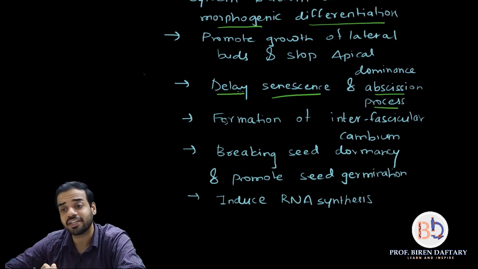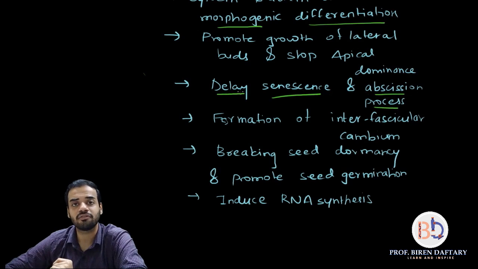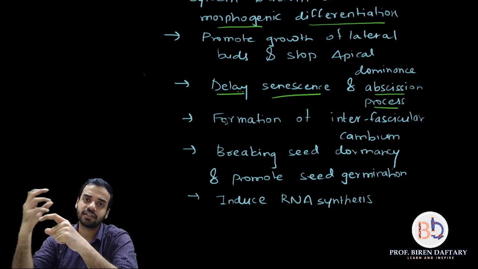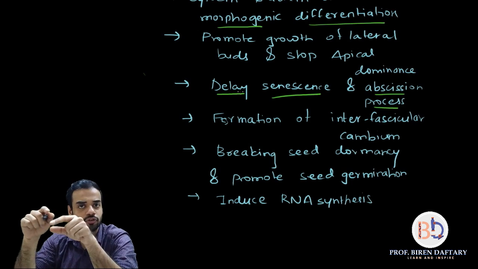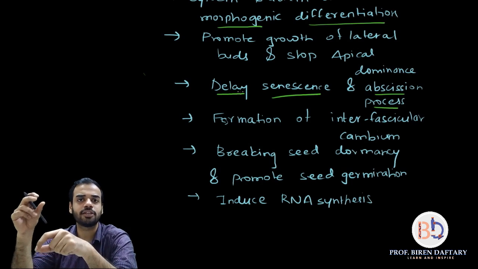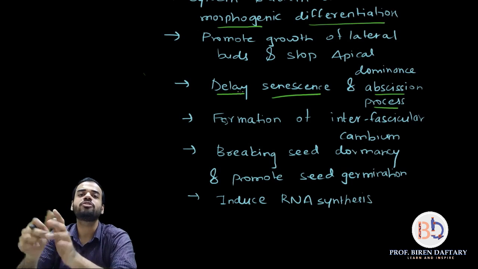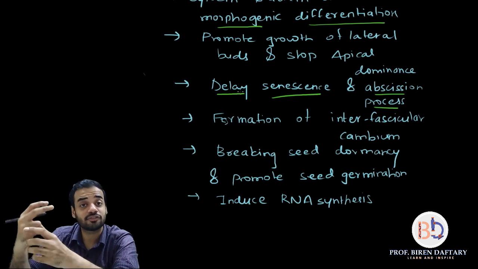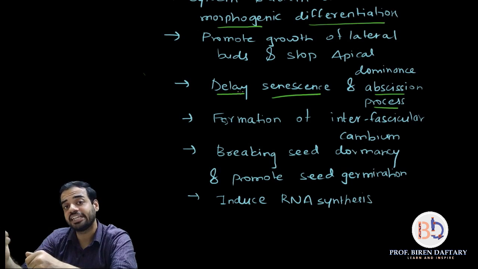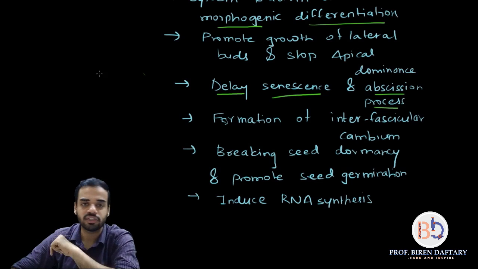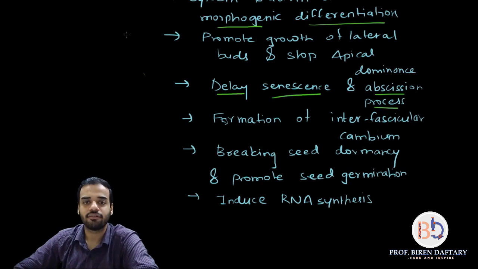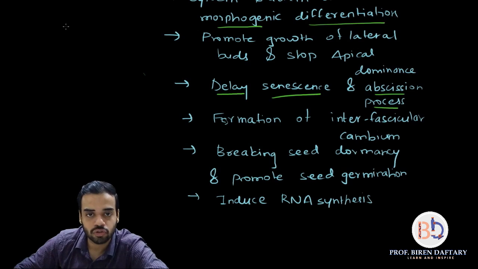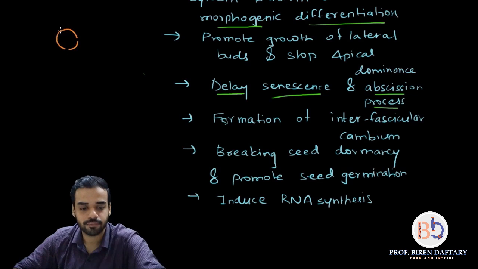Next is formation of interfascicular cambium. Now this is a very important part. See, cambium is basically present in the vascular bundle. What is a vascular bundle? A vascular bundle consists of an outer layer of phloem, an inner layer of xylem, and in between there is cambium. Cambium is of two types: fascicular cambium and interfascicular cambium. I'm going to draw a small diagram on this page to explain what interfascicular cambium is. So I'm going to draw a vascular bundle.